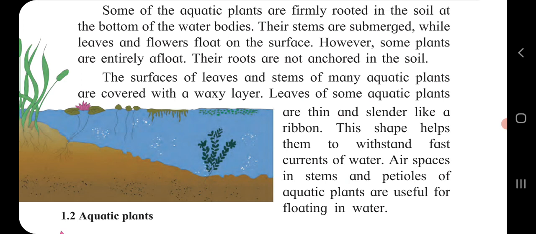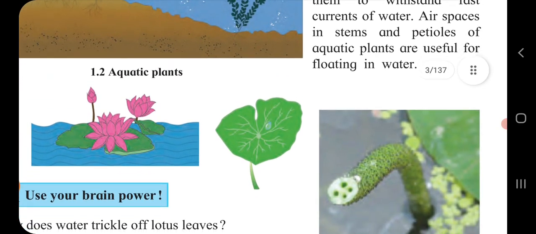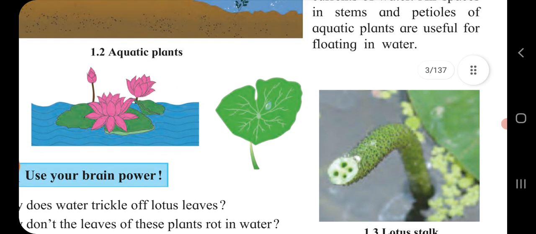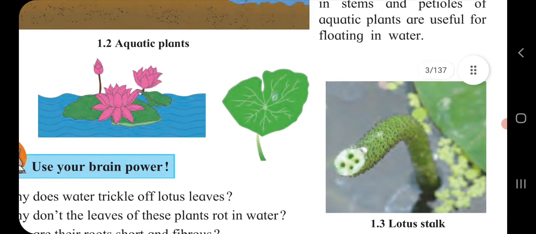Leaves of some aquatic plants are thin and slender, like a ribbon. This shape helps them to withstand fast currents of water. Air spaces in stem and petioles of aquatic plants are useful for floating in water. So children, here one by one we will discuss the leaves and stems of the lotus plant.